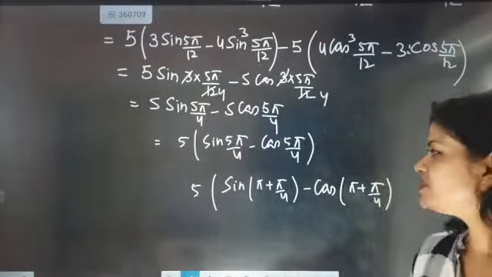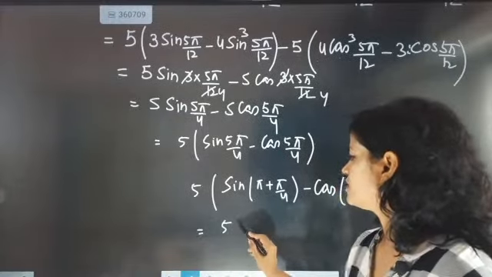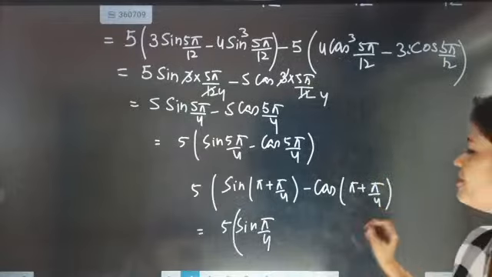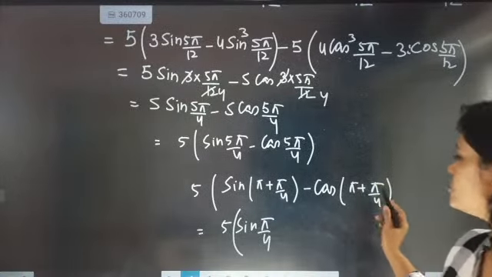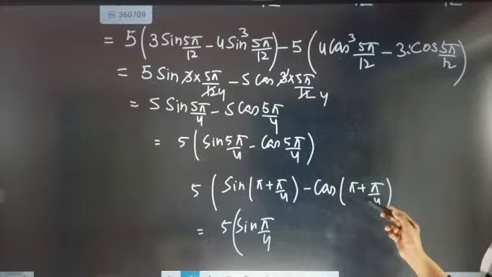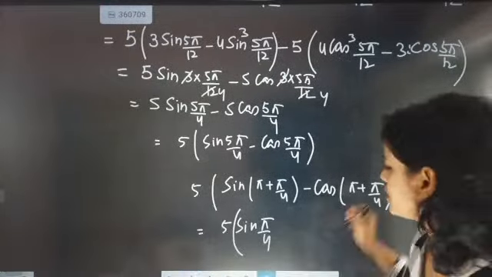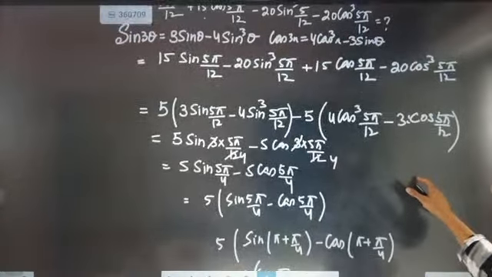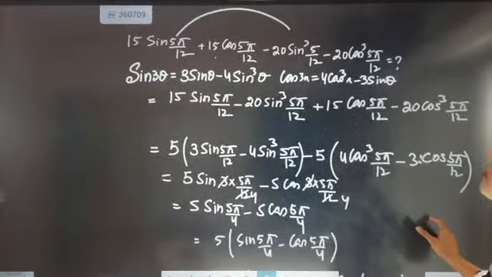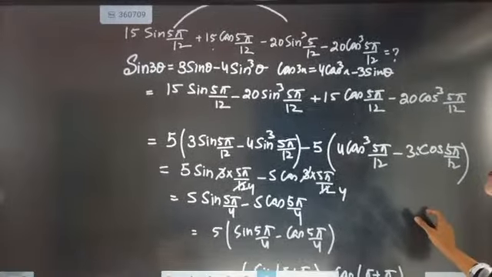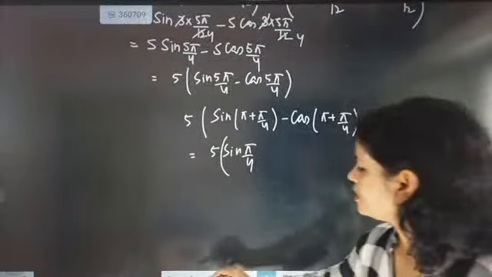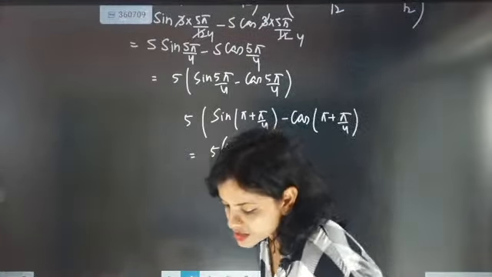So 180 plus theta is sine pi by 4, and 180 plus theta will have a minus part coming. So it is exactly going to come minus.